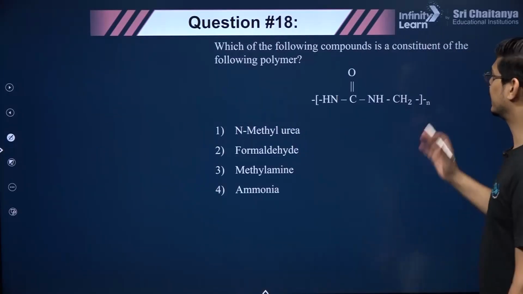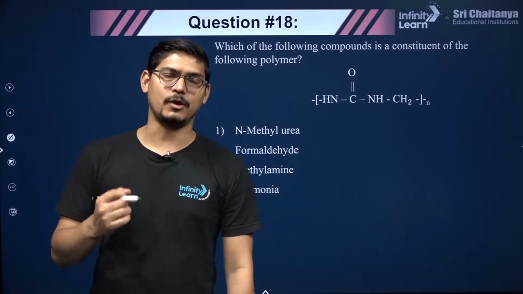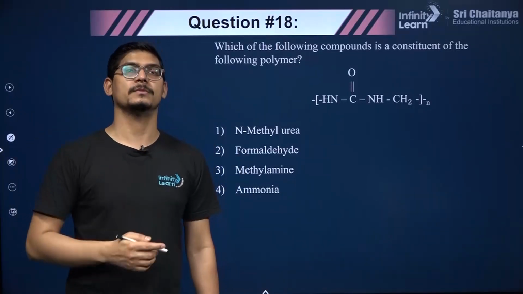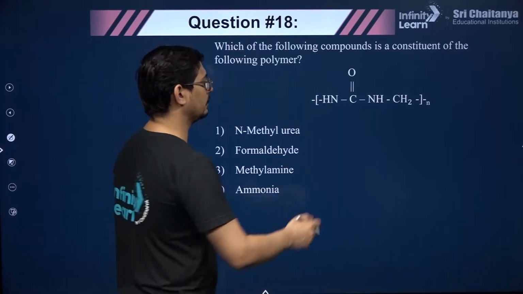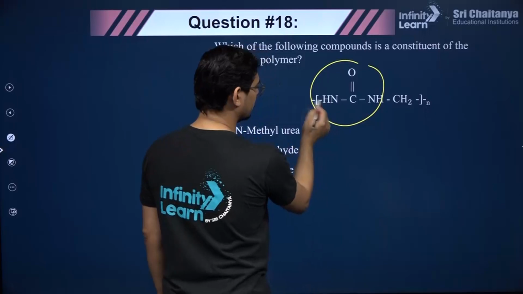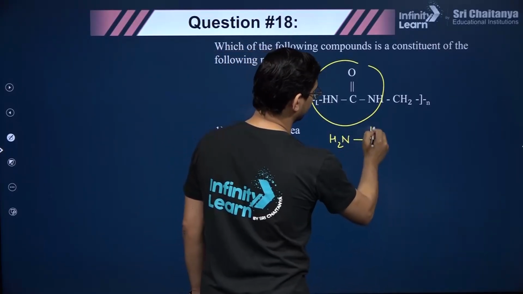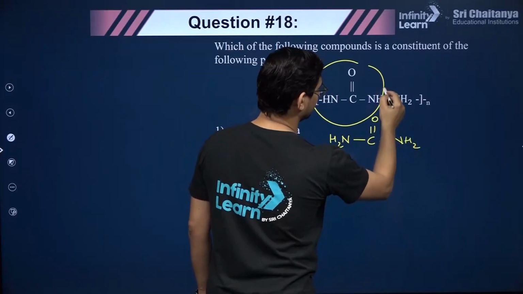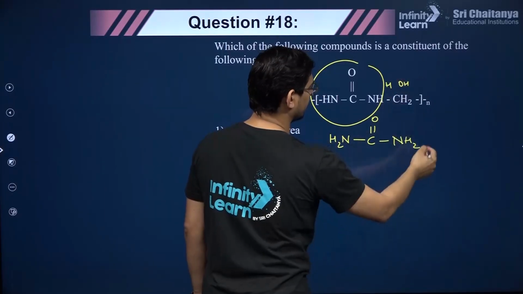Then next this. So this question I selected because JEE asks what they give you, a structure of polymer, and they ask you to figure out what will be the monomers or vice versa, right? So you can see that this is urea, right? It must have lost one hydrogen here, and it must have lost one hydrogen here. So if it has lost hydrogen, it must have lost OH, something like that, right?